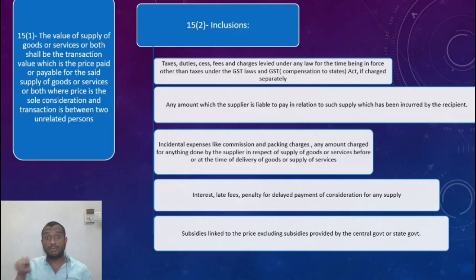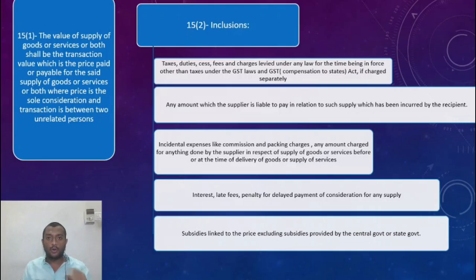So this 6 rupees will not be included in the value of supply if it is provided by the government and if it is linked to the price. Other than that, any other kind of subsidy, if it is not linked to the price and provided by a private party, these CSR expenditures some people are incurring for the benefit of poor, in that manner, if it comes to you from a private party, it has to be included in the value.